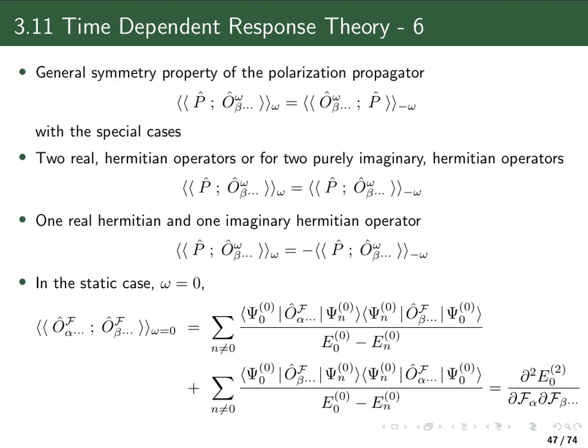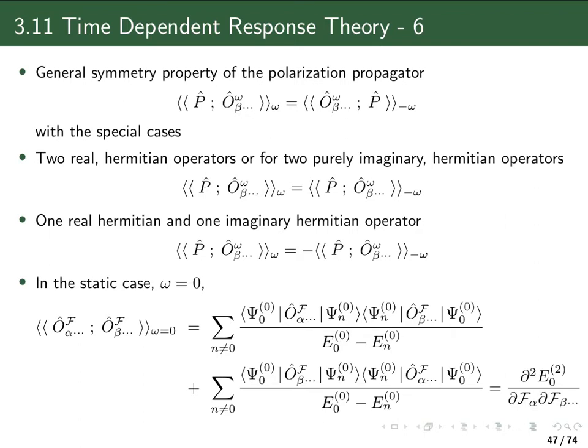And a purely imaginary operator, for example, would be the angular momentum operator or the canonical momentum operator. They are purely imaginary, whereas a real operator would be a dipole moment operator. Now, on the other hand, if we have, again, two Hermitian operators, but one real and one imaginary, and I interchange and I replace the frequency by minus the frequency, then also I get a sign change.